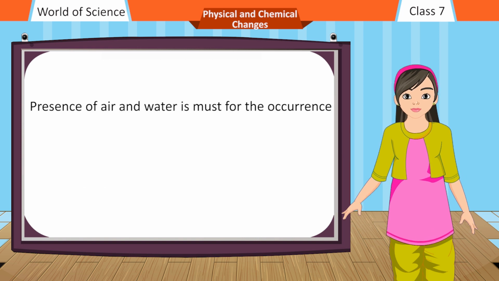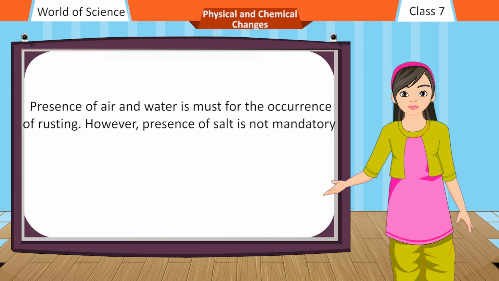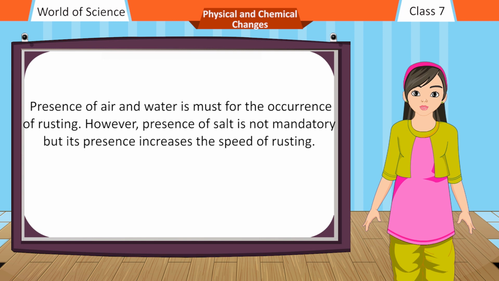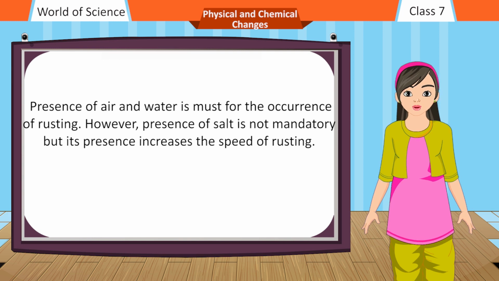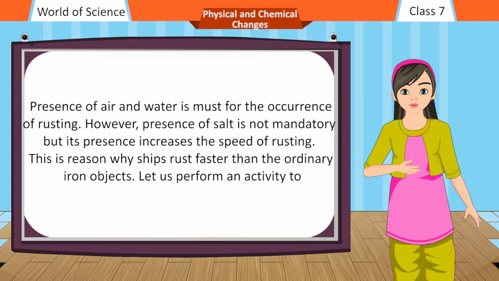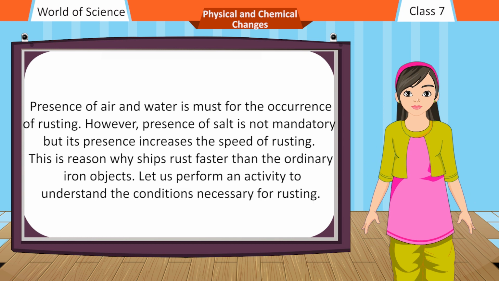Presence of air and water is a must for the occurrence of rusting. However, presence of salt is not mandatory, but its presence increases the speed of rusting. This is the reason why ships rust faster than ordinary iron objects. Let us perform an activity to understand the conditions necessary for rusting.